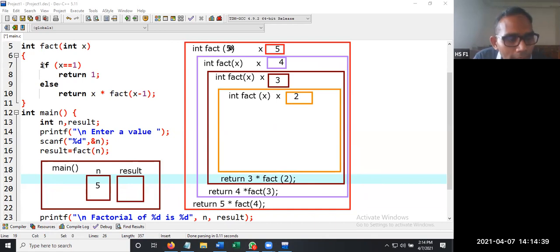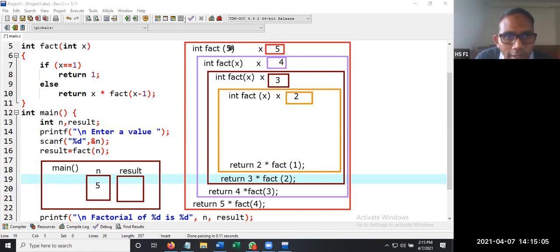Now it compares: is x equal to 1? 2 is equal to 1, no. Simply it goes to the else part and returns x into fact of x minus 1. So it encounters this return statement now: return 2 into fact of 1. 2 minus 1 is 1.